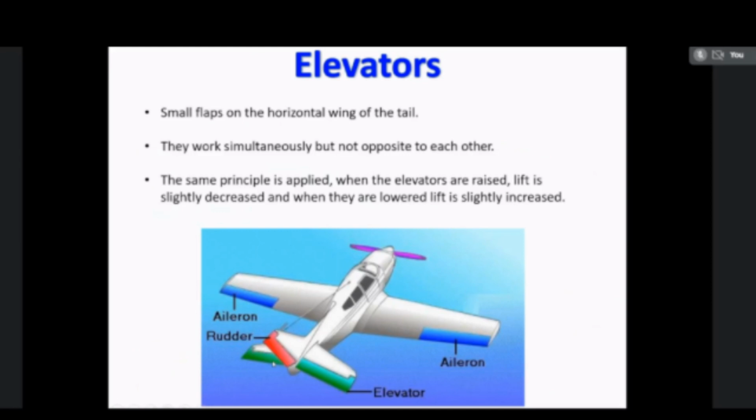So finally, speed brakes are also fixed in the aircraft, which are used for stopping the aircraft when landed, as they increase a reasonable amount of drag. So this control is also controlled by the pilot. So these are all the control devices and parts of the aircraft, and also the types of the aircraft. That's all.